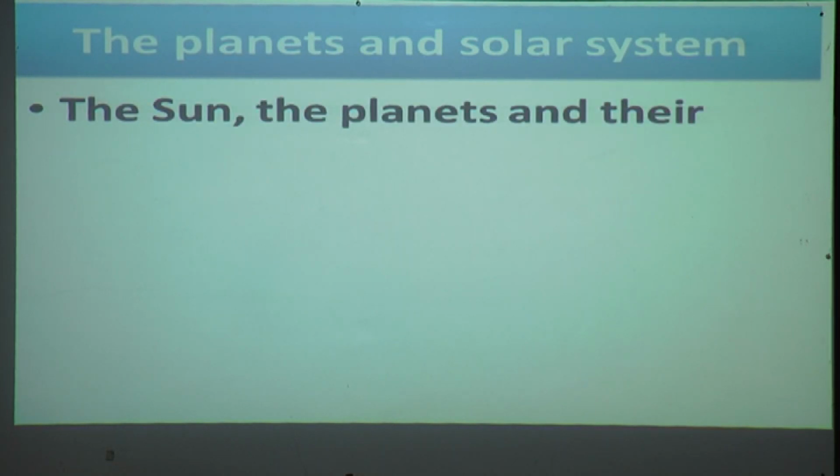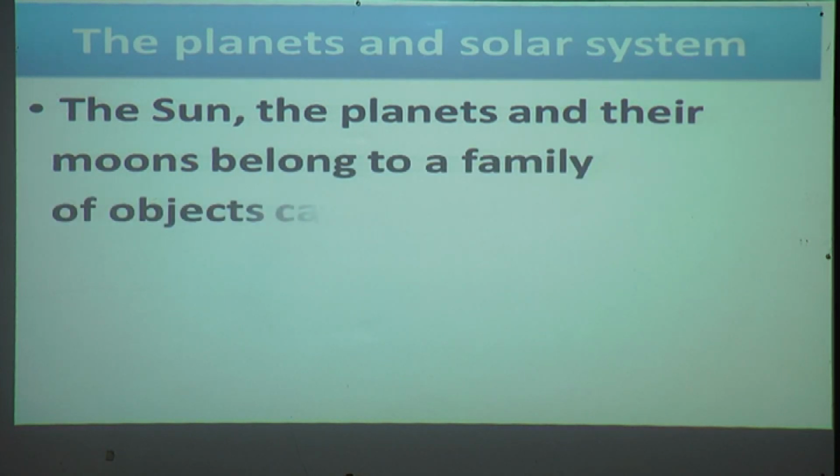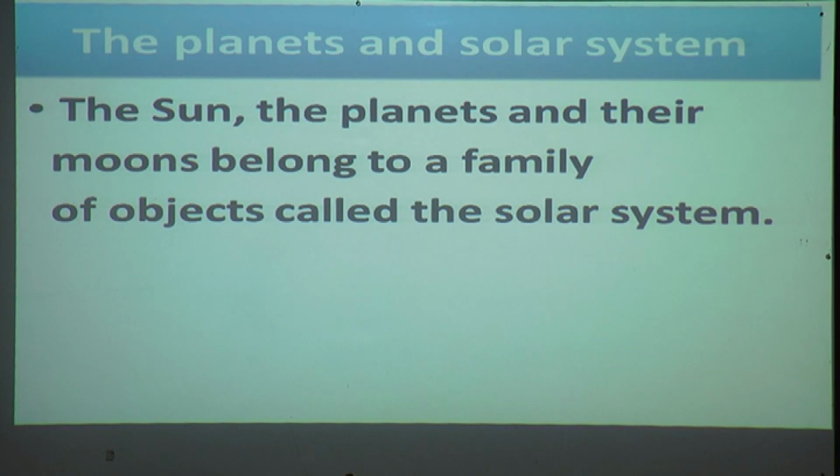The sun, the planets and their moons belong to a family of objects called the solar system. Once again I will read. The sun, the planets and their moons belong to the family of objects called the solar system. The family of Earth is called the solar system, and we have seen the family members of Earth, that is Mercury, Venus, Sun, Neptune. These are family members of Earth.